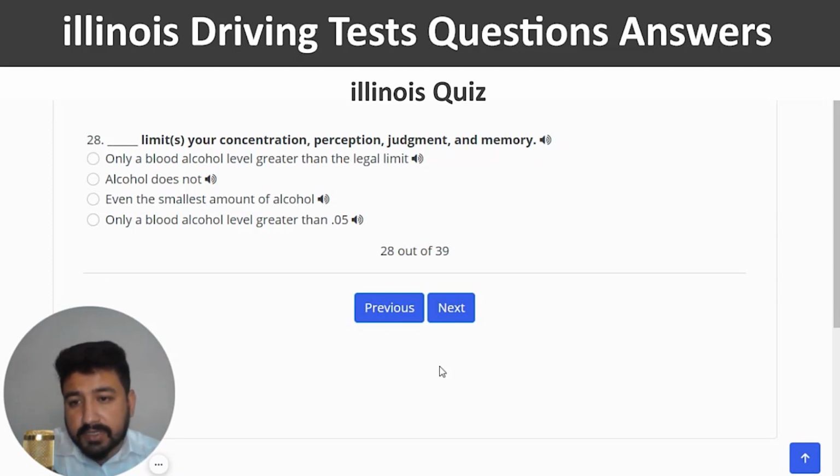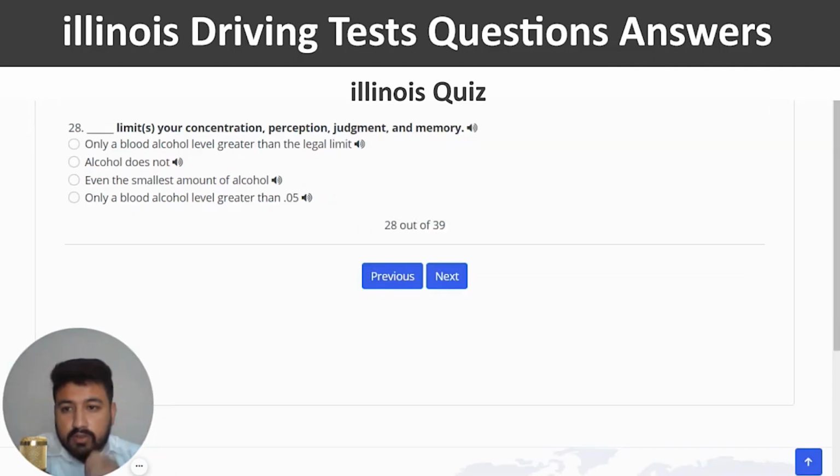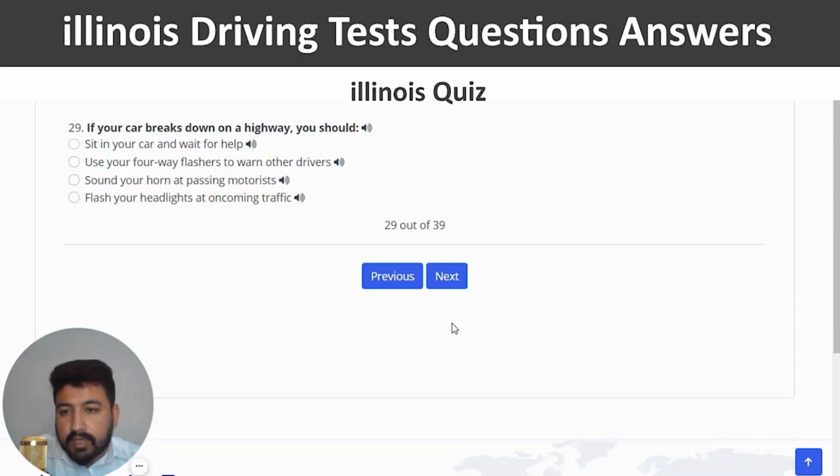So the right answer is the first one. Only a blood alcohol level greater than the legal limit. So the right answer of 28th question is even the smallest amount of alcohol, which is the third option. Correct. And next. If your car breaks down on a highway, you should.